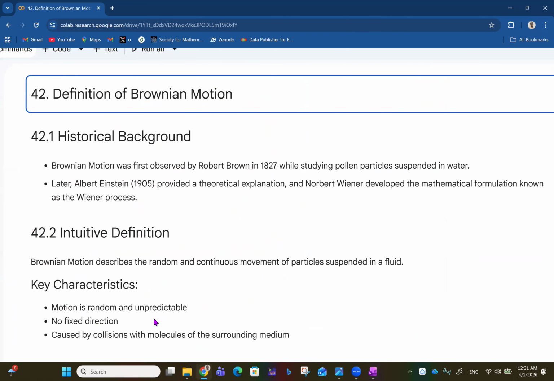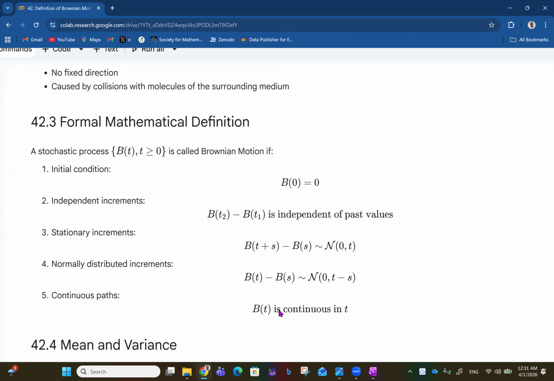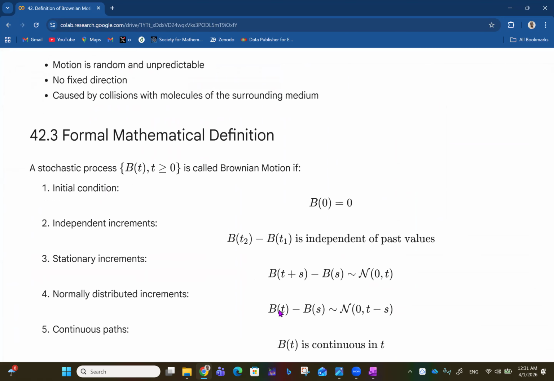So, like we said, the key characteristics of Brownian motion include the fact that the motion is random and unpredictable. There's no fixed direction, and it is caused by collisions with molecules of the surrounding medium. Then we talk about the formal mathematical definition of Brownian motion.